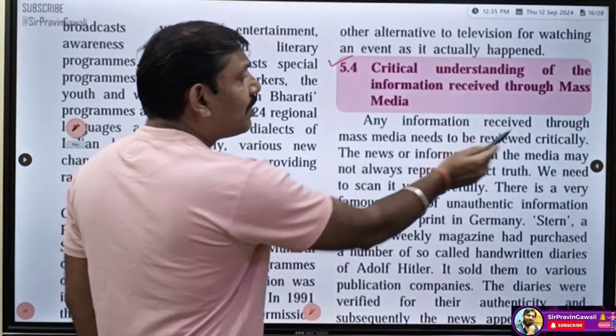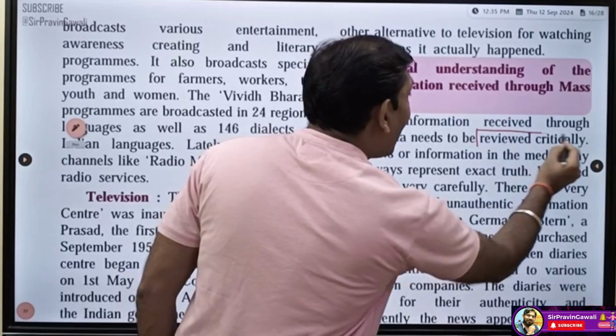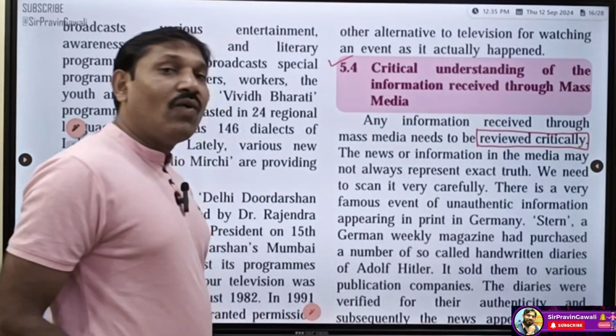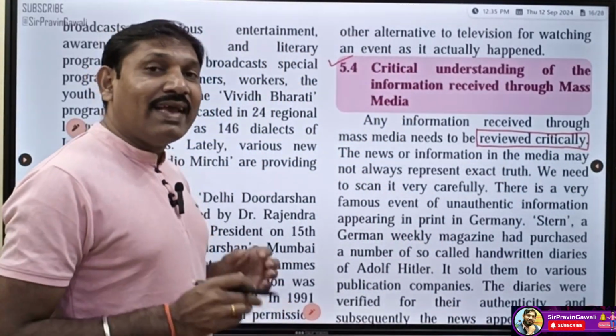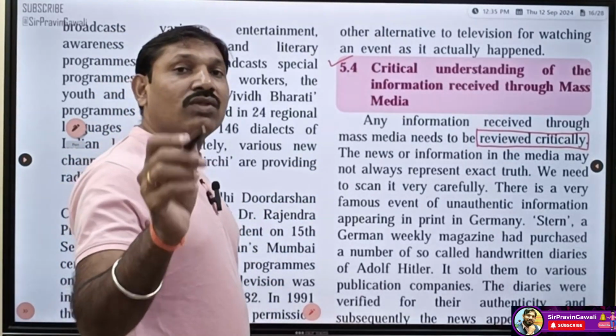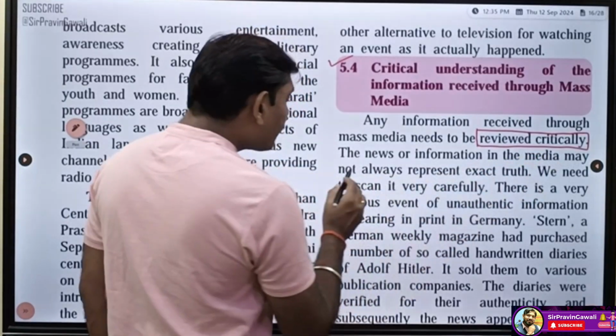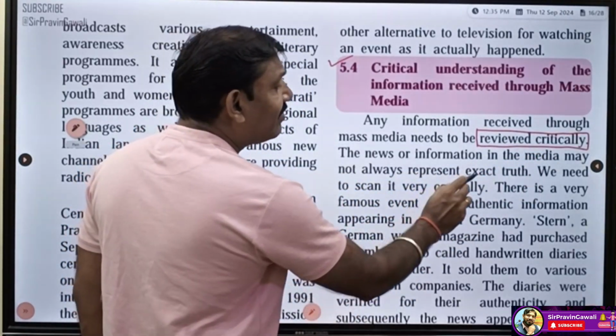Now see, any information received through mass media needs to be reviewed critically. Why? The question can be asked, why is it important to analyze or understand critically the news which we receive through the mass media? The news or information in the media may not always represent the exact truth.